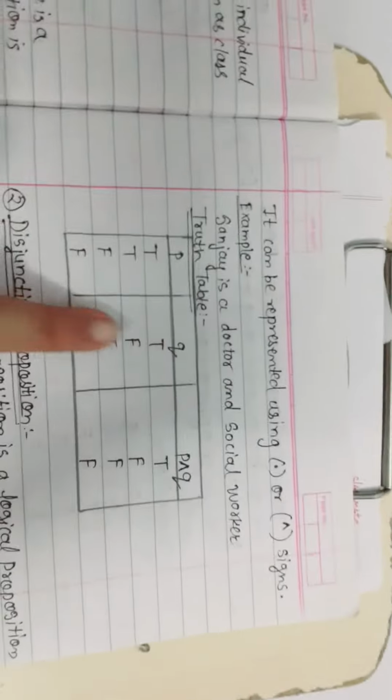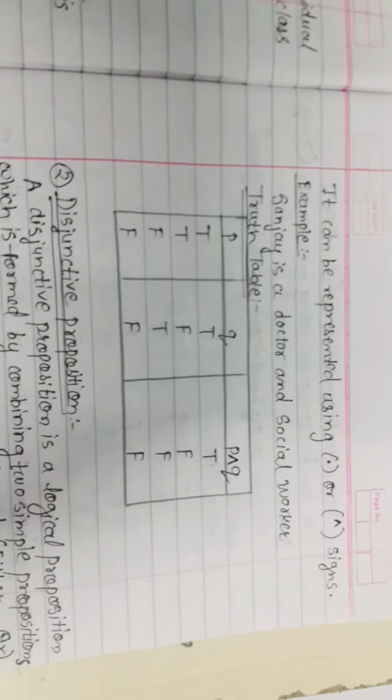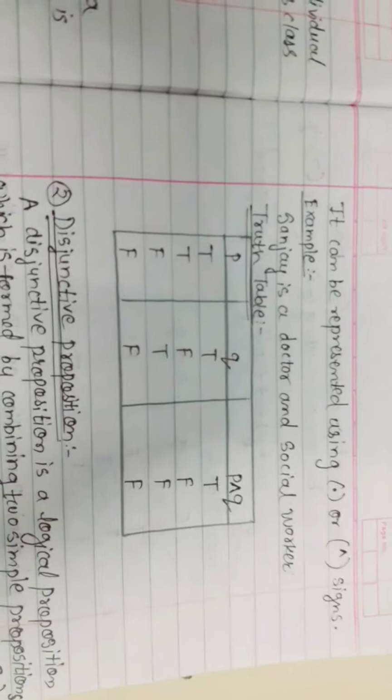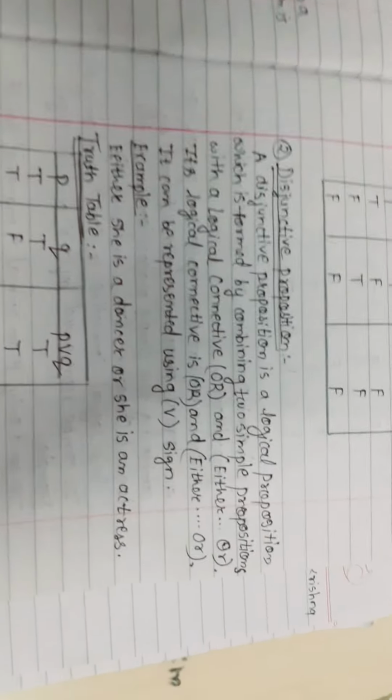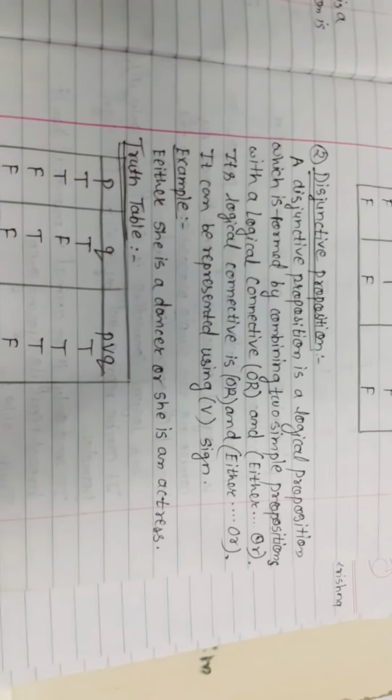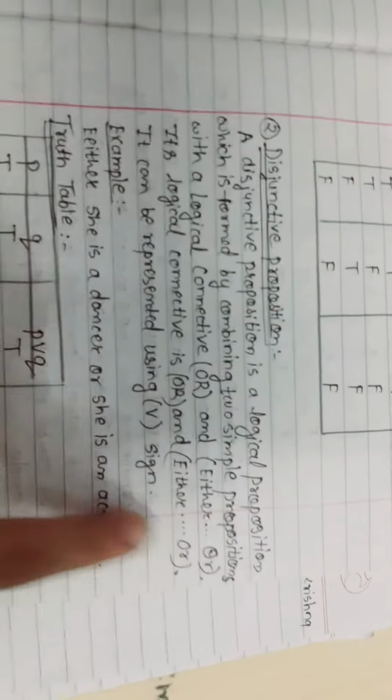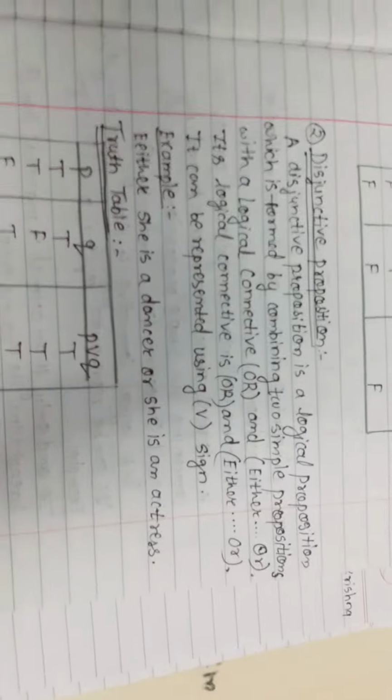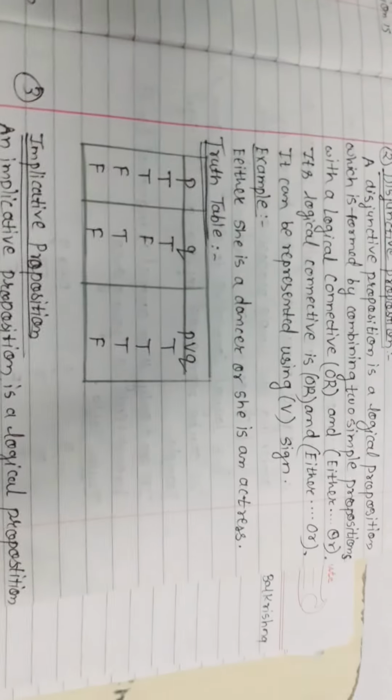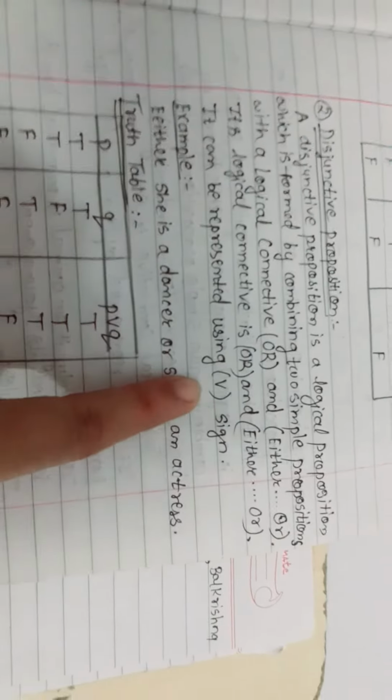Symbol of conjunctive proposition. Now here, Sanjay is a doctor and social worker. So and is present, so it's a conjunctive proposition, and its truth table. Next is disjunctive proposition. Here if or either-or is present in the sentence, then it's a disjunctive proposition. She is a dancer or she is an actress. Symbol of disjunctive proposition, and this is the truth table.